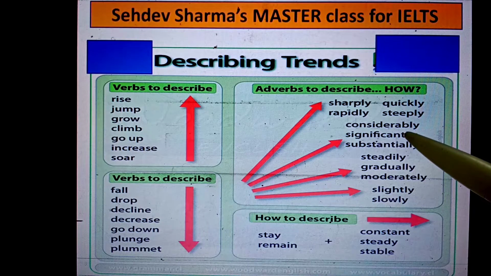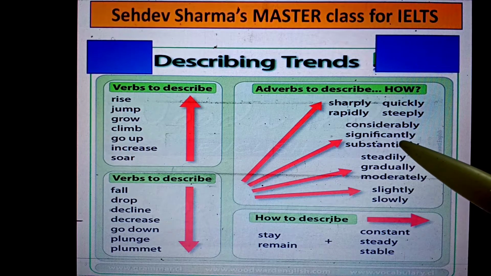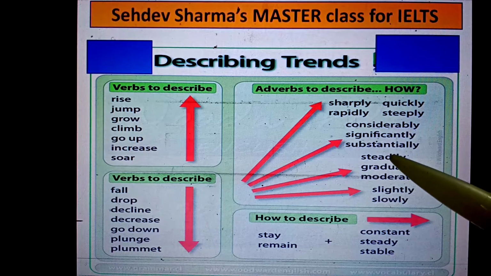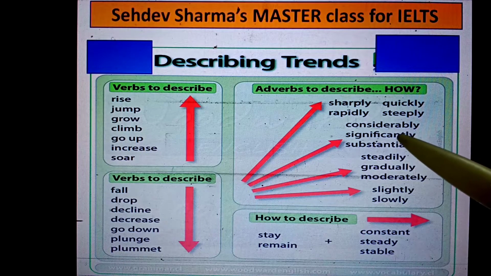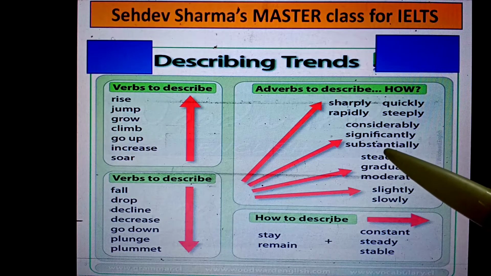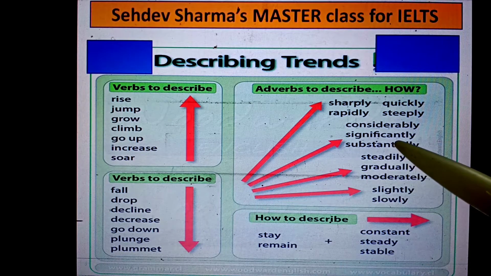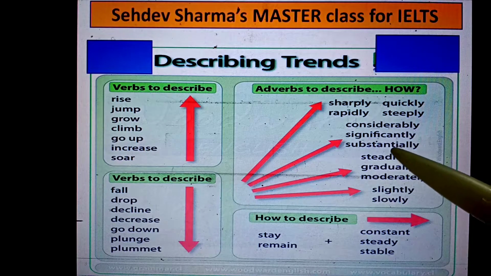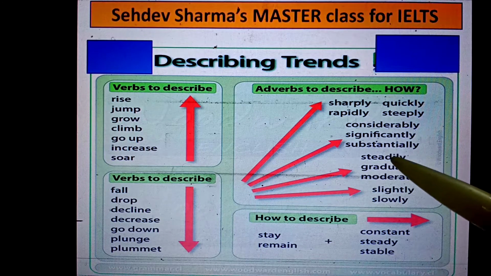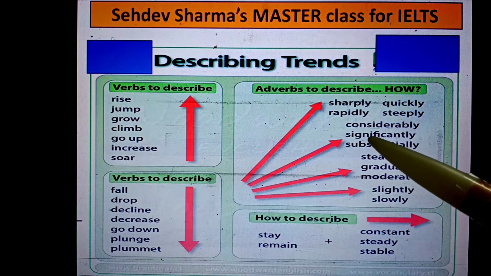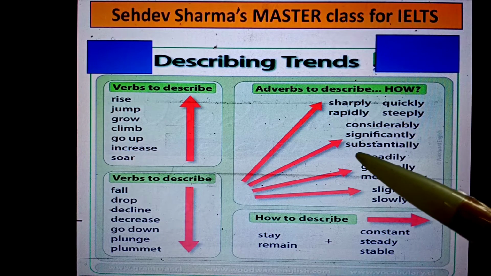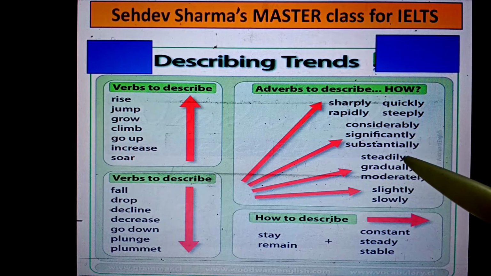My dear students, examiners are very smart. We may be giving our IELTS exam once or twice or thrice as per our luck, but they are the people who are checking thousands of answer sheets every day. They know what trend is there in the question and what the student is supposed to use. So after this video, I request you to listen again or make your own notes, so that you know where to use the word significantly and where to use the word substantially.